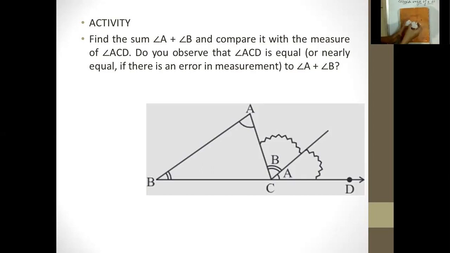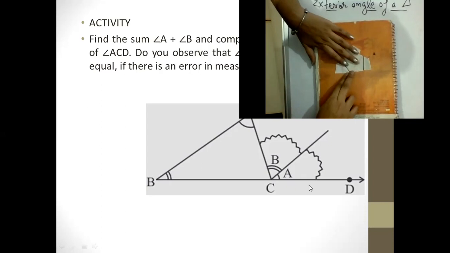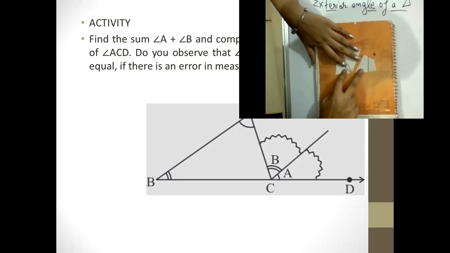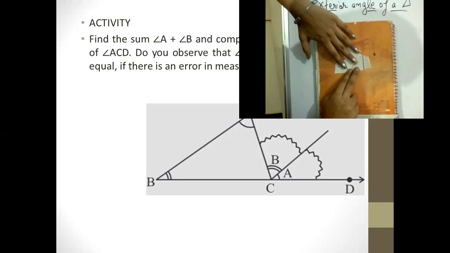This was a triangle. First of all, let me show you. I cut it, and now they have asked us to join the corners and see if they are making some angle. Can you say it is making a linear pair? Let me increase the size. We have cut the vertices of all these angles. What we can observe is that it is making a proper linear pair, or a straight angle. This is what they have asked us for.